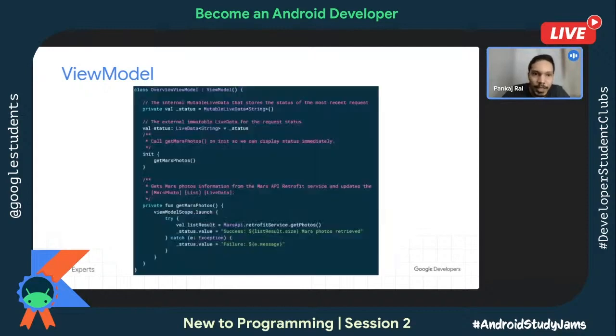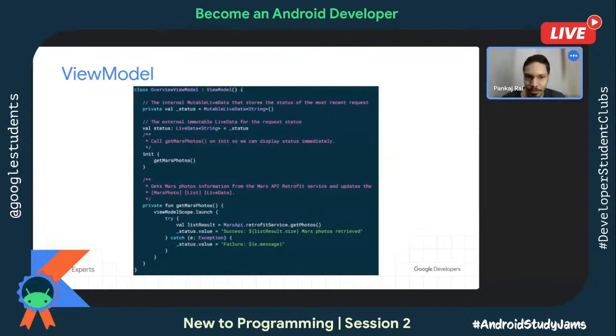Let's see how it looks. We have the class OverviewViewModel, and this extends ViewModel. Eventually, as I said, you need to return the LiveData. So status is just an instance of MutableLiveData. The reason it is MutableLiveData is that LiveData is an object on which you cannot set content.